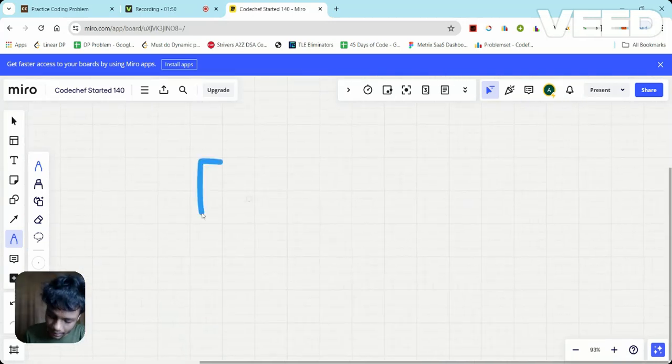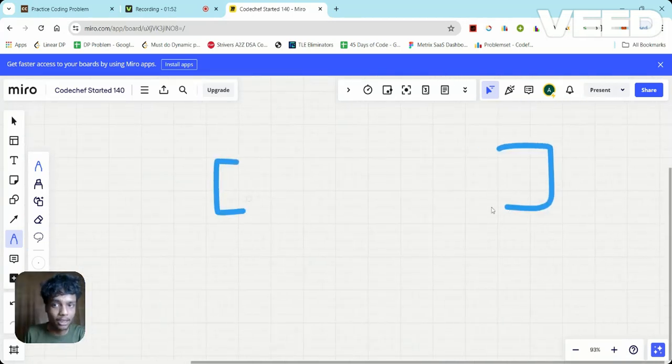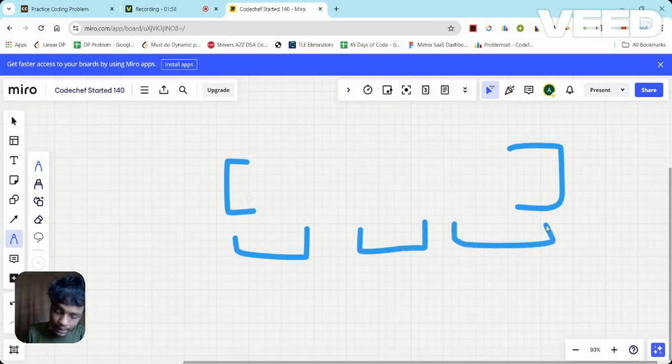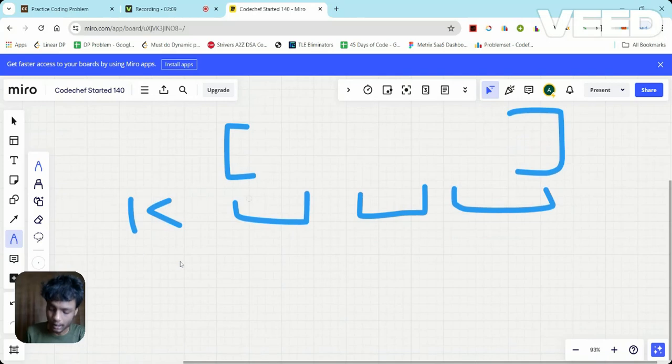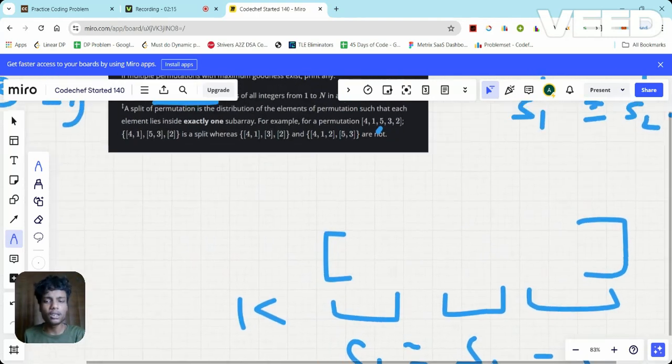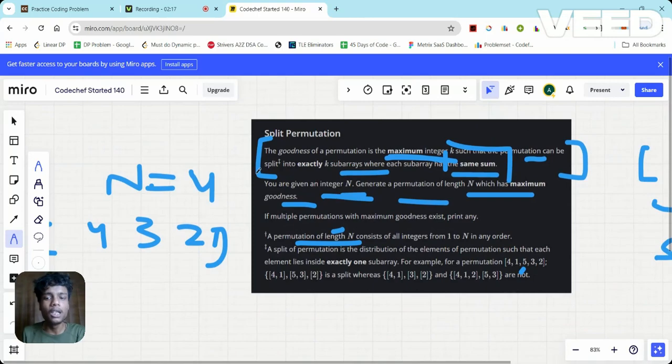Basically, we are given an array and we need to divide it into k subarrays such that the sum of each subarray is equal. So it is a simple case of what we need to do.